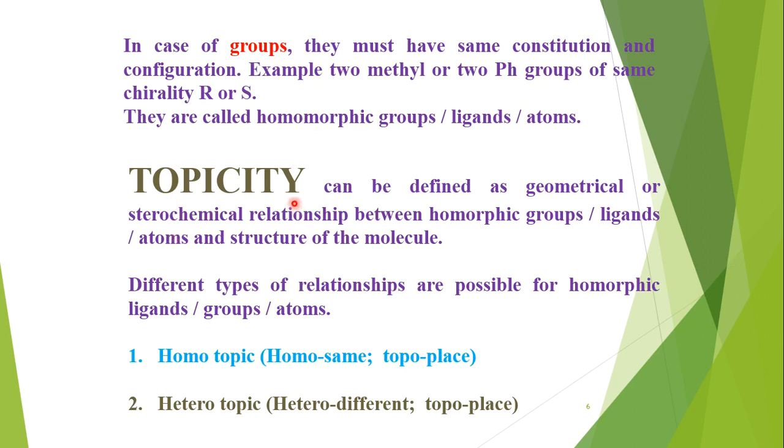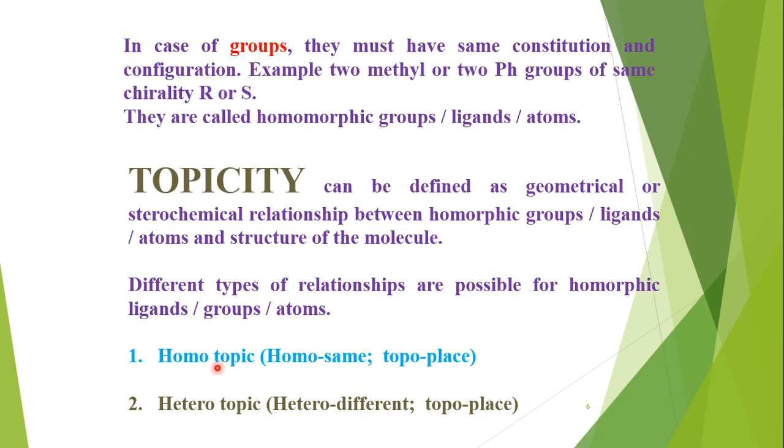Now, what is topicity? It can be defined as the geometrical or stereochemical relationship between homomorphic groups, ligands, atoms, and the structure of the molecule. Means with the structure of the molecule, we show a specific geometrical or stereochemical relationship between these two homomorphic groups, ligands or atoms. Different types of relationships are possible for homomorphic ligands, groups, and atoms. These two types are homotopic and heterotopic.